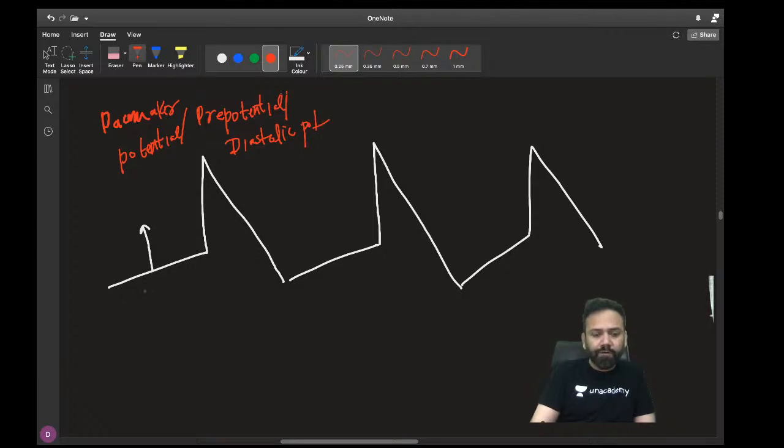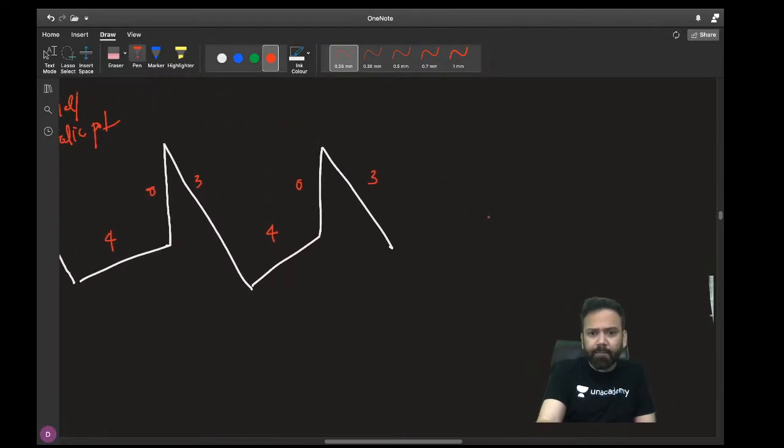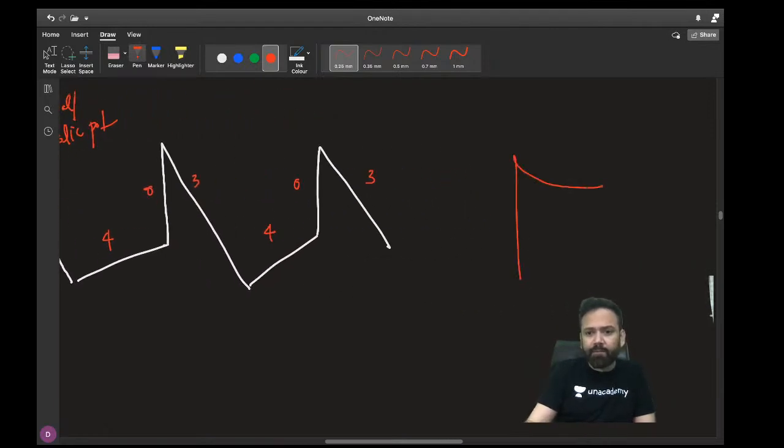And we should know which phase this is called. This is called 4, this is called 0, and this is called 3. You should remember this also, because sometimes in examination they will ask what happens in phase 0, what happens in phase 4, and it can be compared with this diagram of the cardiac action potential.